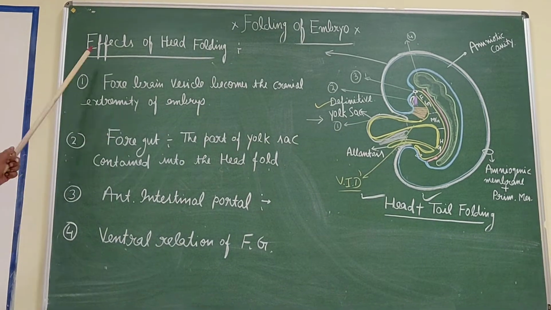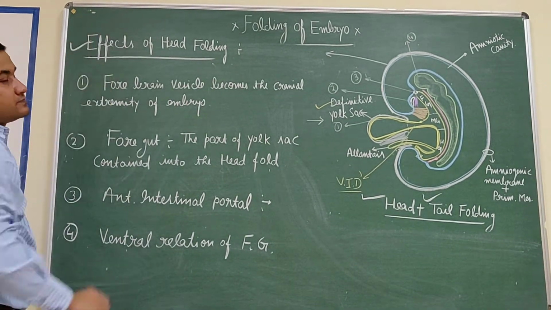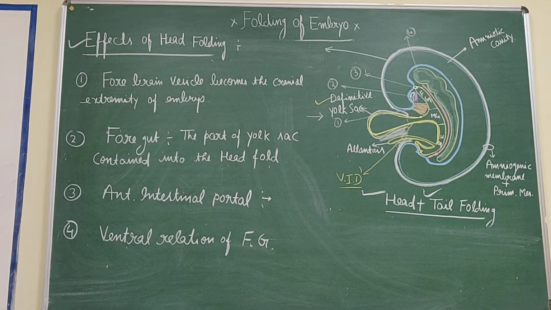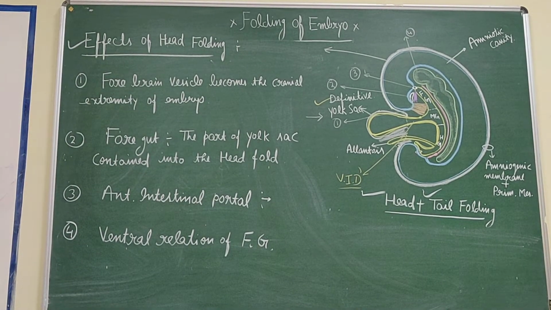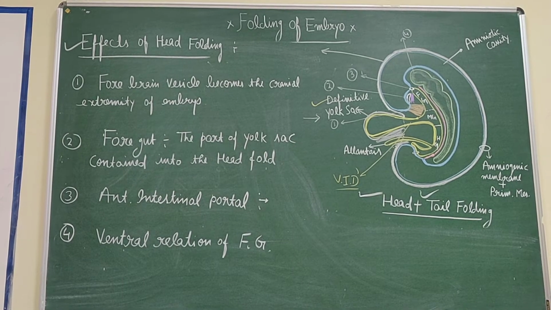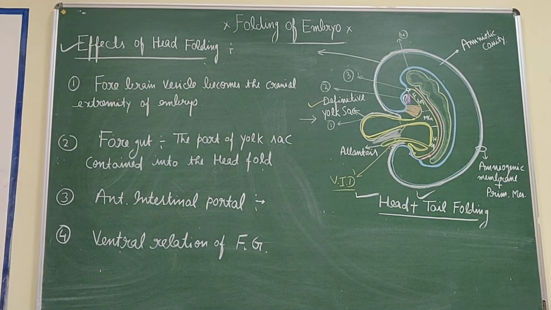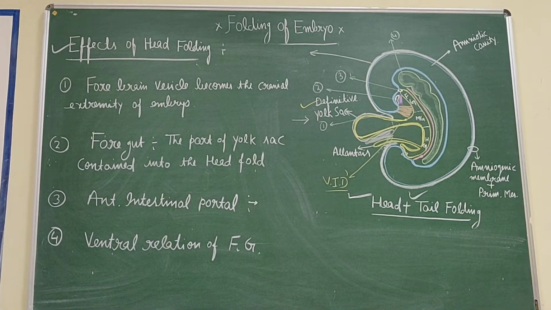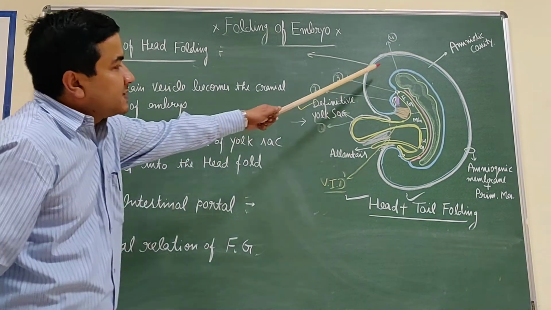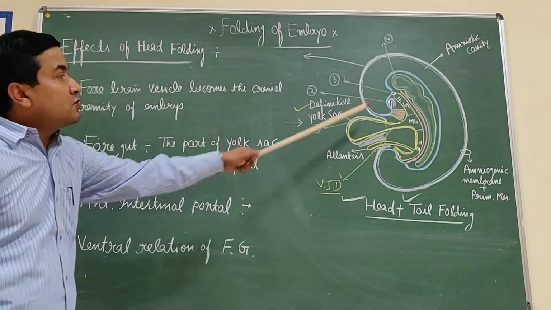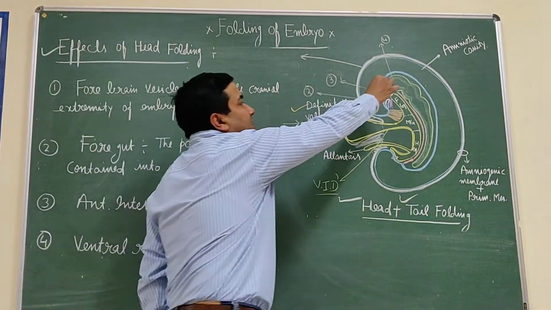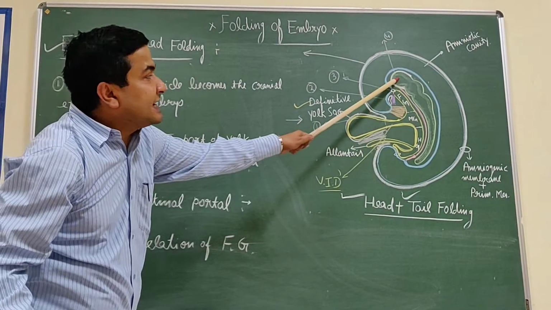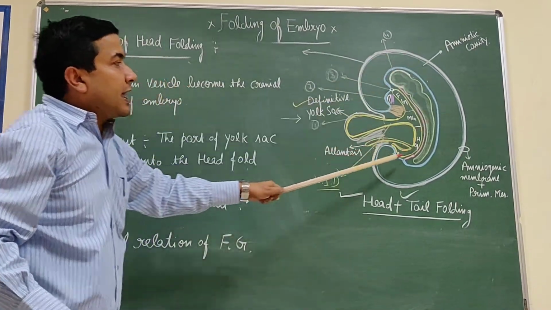Now first, the effects of the head folding. What changes occur as a result of the head folding? Now, before head folding, we know the septum transversum is the cranial most structure. Now the scenario has changed. Now this is the most cranial structure of the embryo.